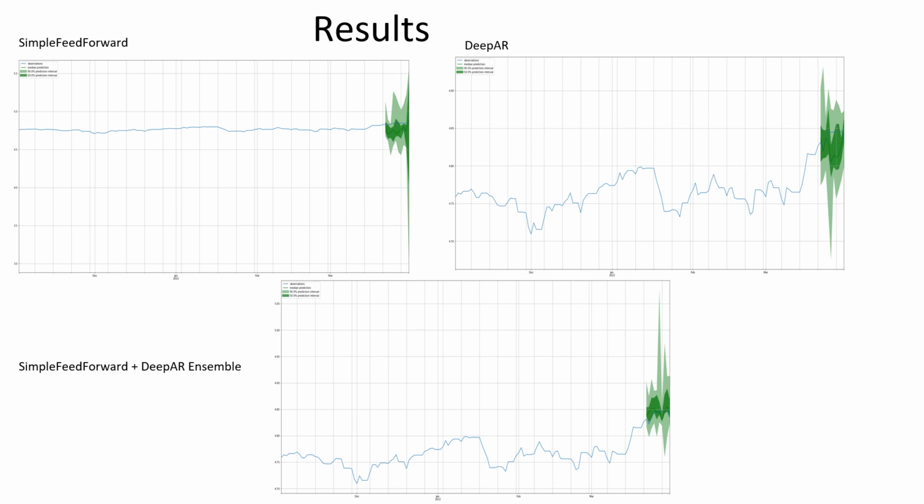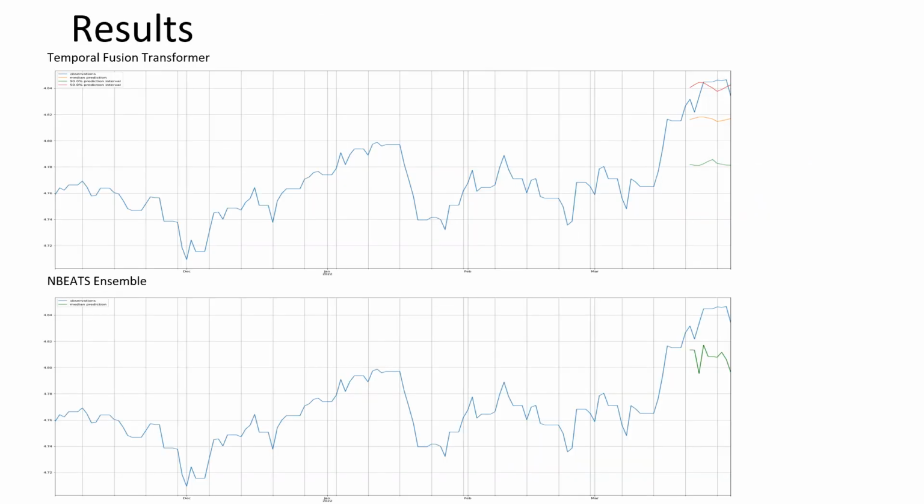With the plots, we can conclude that simple feed-forward has a greater error range, such that the data before prediction looks more linear. However, it is due to the 90% prediction interval being much higher than the other 2 models. DeepAR performs better than simple feed-forward and follows the first few days perfectly. The ensemble model worked better than the 2 models. The prediction is closer to the ground truth, and verifies our prediction and intention of creating a better model using ensembling.